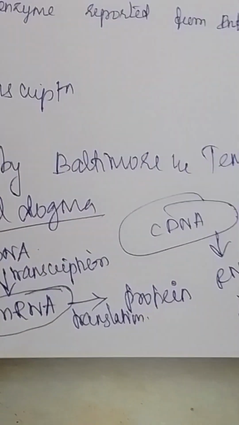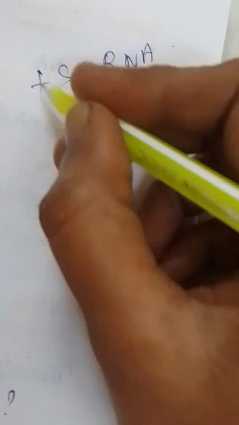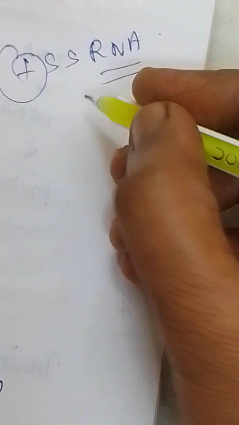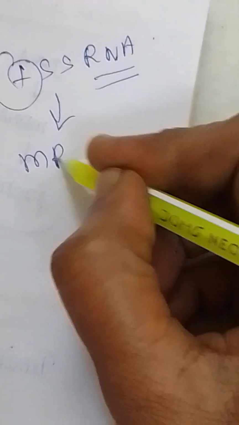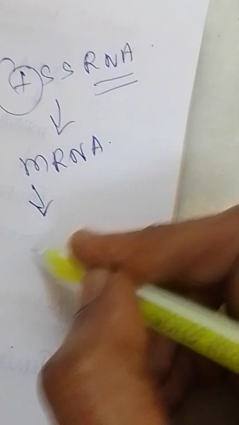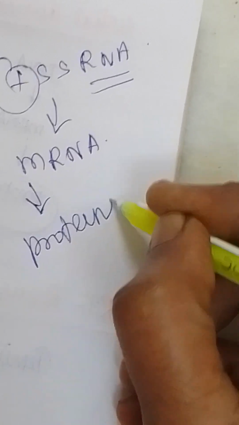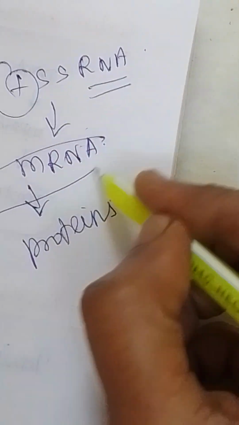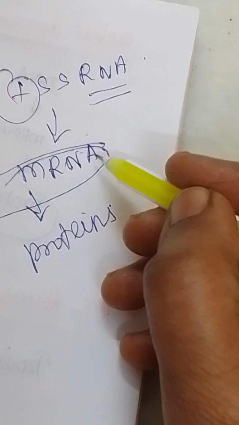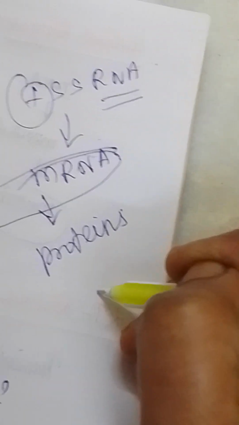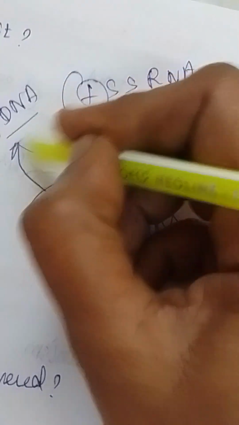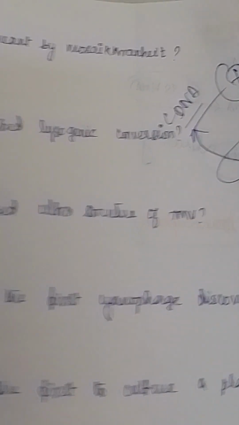But in the case of positive single strand RNA, positive means this RNA can directly act as mRNA and produce proteins. There is no need to produce cDNA. So this is the meaning of positive single strand RNA.